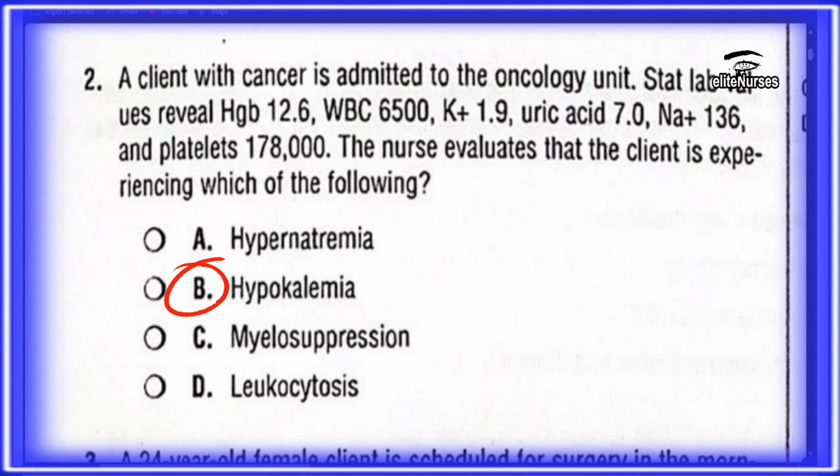We have C, myelosuppression. Myelosuppression is a condition whereby the bone marrow activity is decreased, resulting in fewer blood cells. It could be the platelets, the WBC, the RBC. So when you look at the WBC here, the white blood cell count is normal. The platelet is also normal. So this one is not part of our answers. And we have leukocytosis. Leukocytosis is whereby there is an increase in the white blood cells above normal values, but you have a normal white blood cell count here. So our answer is B, hypokalemia.